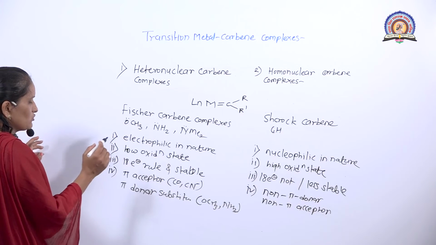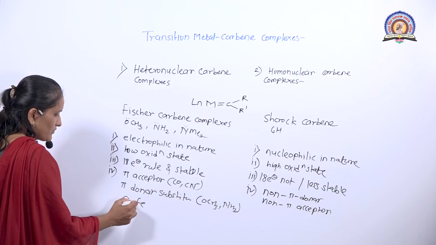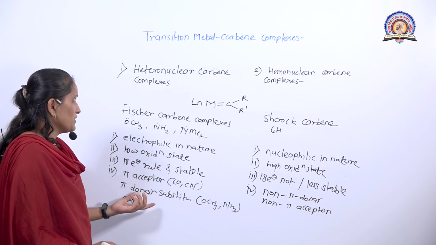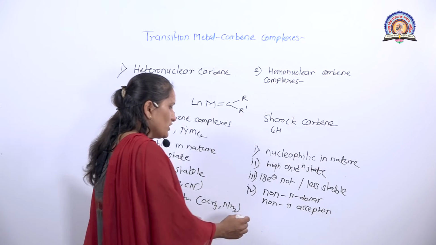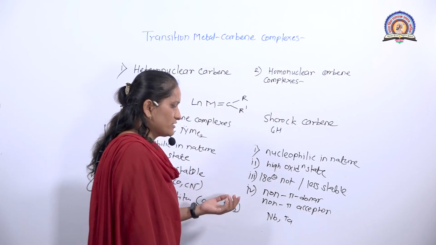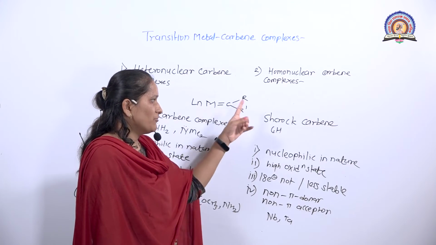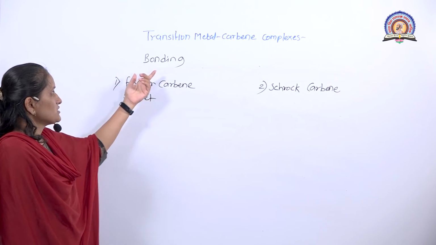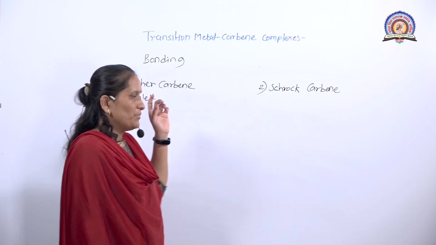Generally, the metals that form Fischer carbon complexes belong to the chromium and iron families. And metals like niobium and tantalum, which have a variable or high oxidation state, form the Schrock carbon complexes. Now we discuss the bonding in Fischer carbon complexes and Schrock carbon complexes.